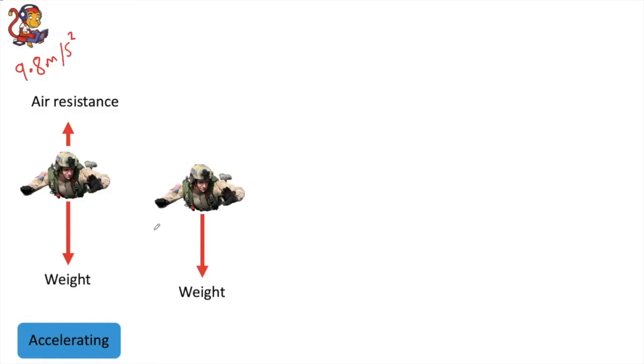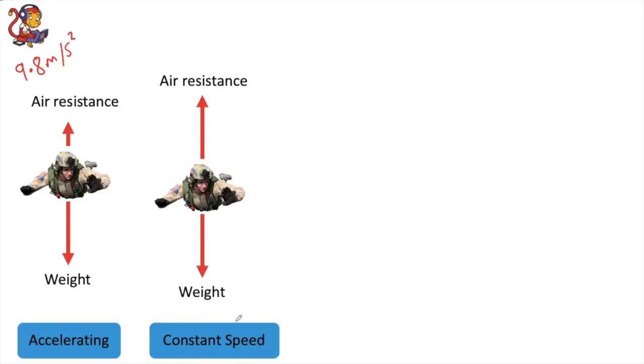And then as speed increases, so as he accelerates, air resistance will also increase until you get to a point where the air resistance will balance out the weight, shown by the same size arrows here. And in this case, he will not be accelerating anymore, but he would have reached a constant speed.